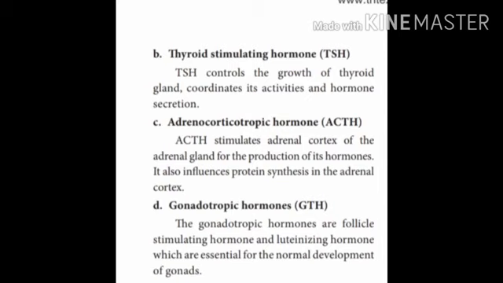It stimulates adrenal cortex of the adrenal gland for the production of its hormone and influences the protein synthesis in the adrenal cortex. The fourth one is gonadotrophic hormone, GTH. It stimulates follicle stimulating hormone and luteinizing hormone, which are essential for normal development of the gonads. So these are the stimulating hormones in three different areas.